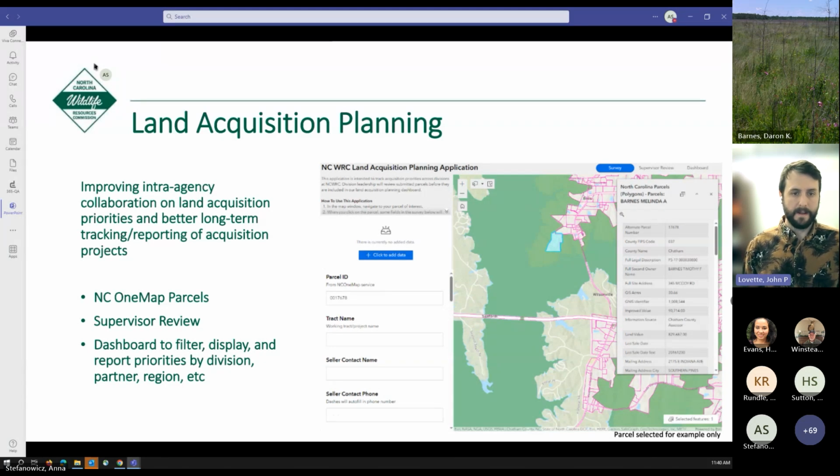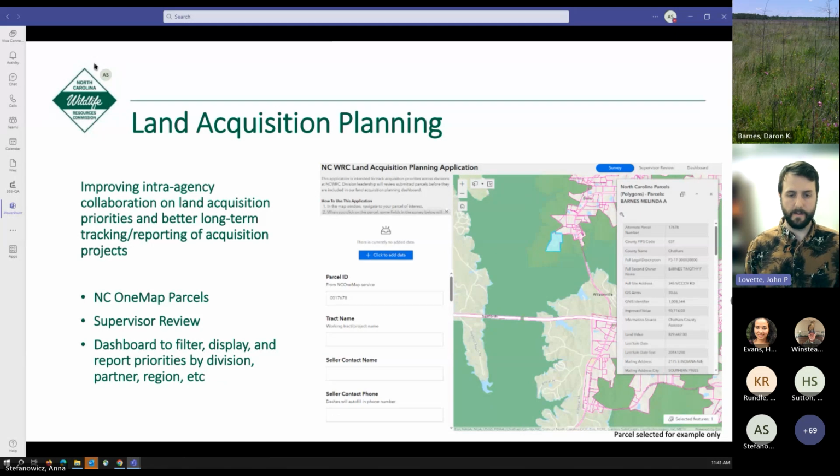And then the application itself has a supervisor review tab where our supervisors, division chiefs and whatnot can go in and check to make sure that we are tracking what we want to be tracking. And then finally, we have a final dashboard piece to this that allows some filtering and reporting of these acquisition priorities.